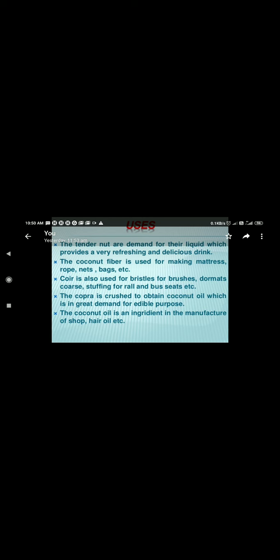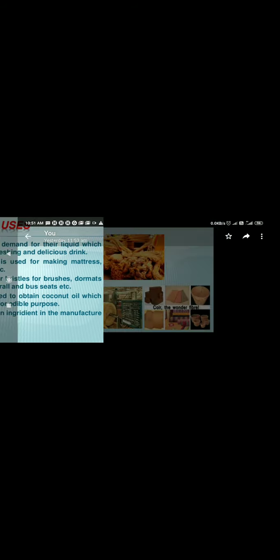The copra is crushed to obtain coconut oil, which is in great demand for edible purpose. The coconut oil is an ingredient in the manufacturing of soap, hair oil, different creams, etc.